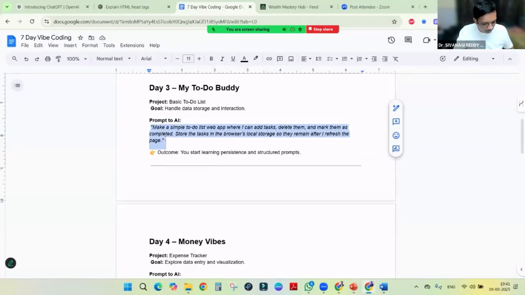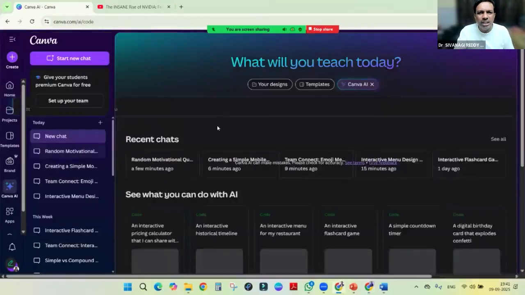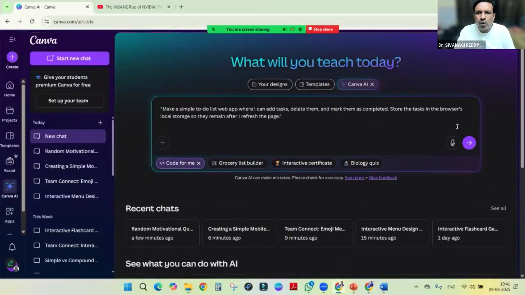Generally, small apps which can improve our productivity are a to-do list and other things. So there is a small simple program here we can do. Make a simple to-do list web app where I can add tasks, delete them and mark them as completed.